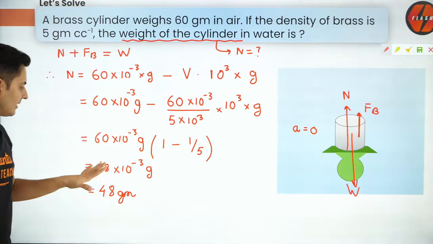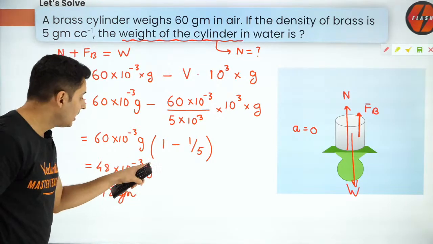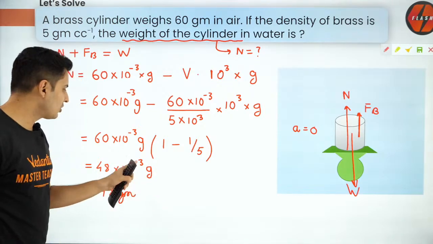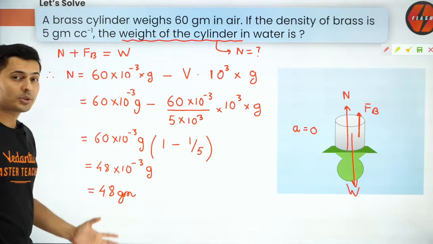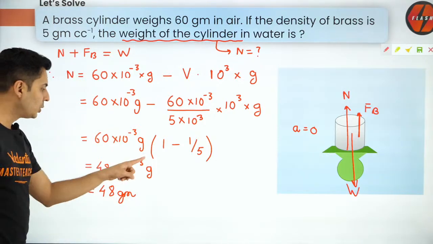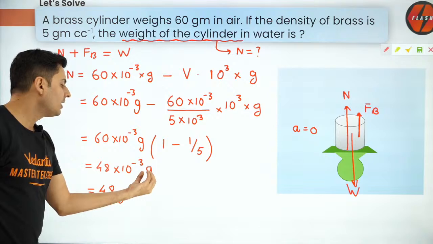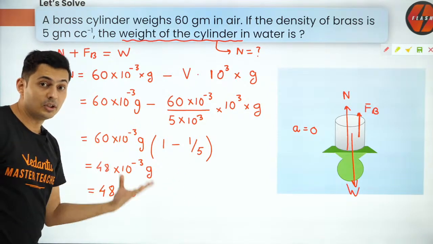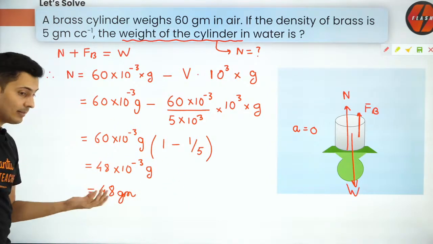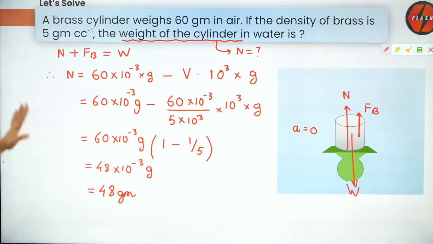Yes, that's it. That is the answer. This 10 to the power minus 3 converted it into kg. Into g made it into Newton. But I don't want the answer in Newton because the options were in grams. So that's why I converted into grams. So I don't need that factor of 10 to the power minus 3. That's the shortcut. And g is going to convert it into force, newtons, but mass is in kgs or grams. So that's why I've done that. Alright? Understood, everyone? So this is how you get it.